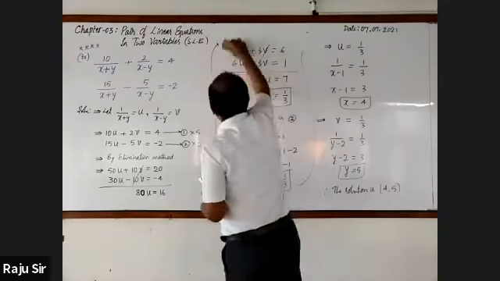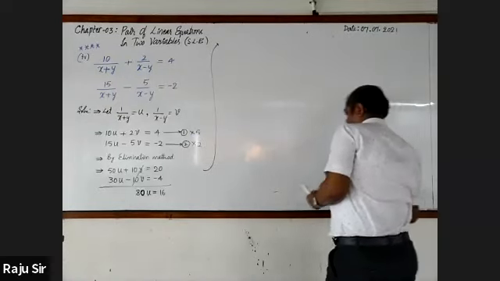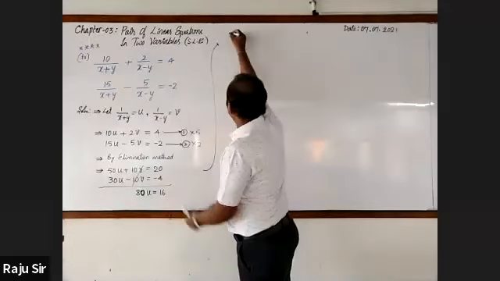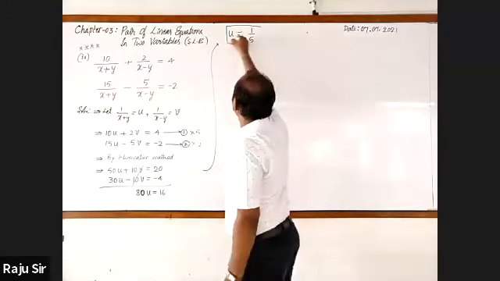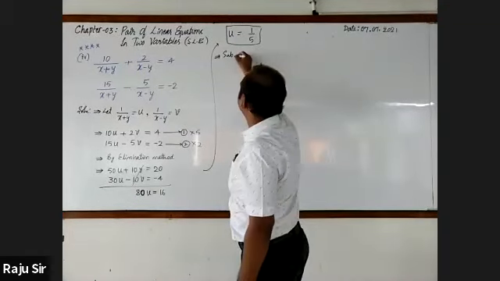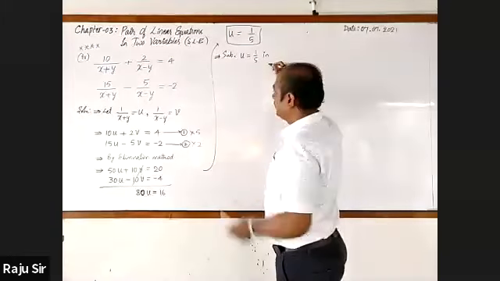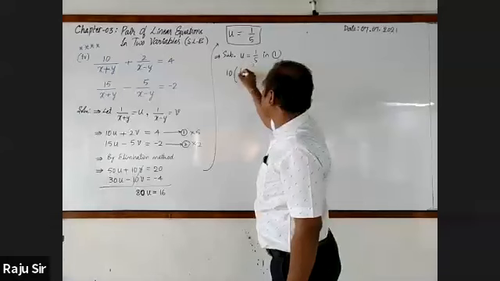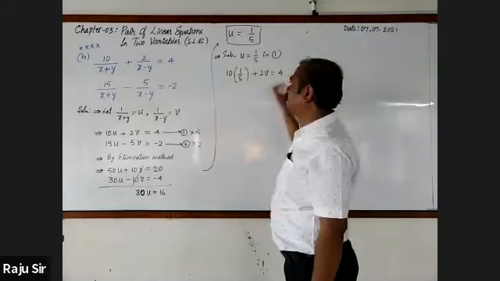U is equal to 1 by 5. Very good. Now let me continue that here. U is equal to 16 by 80, which is nothing but 1 by 5. After getting u, we have to find out v. So substitute u equal to 1 by 5 in any one of the two equations. Take the first equation, 10u, u is 1 by 5, plus 2v.